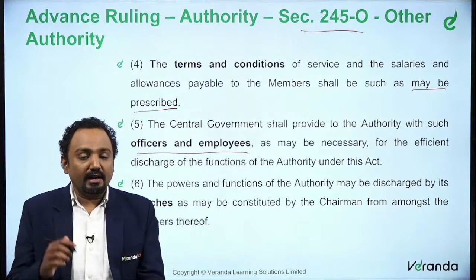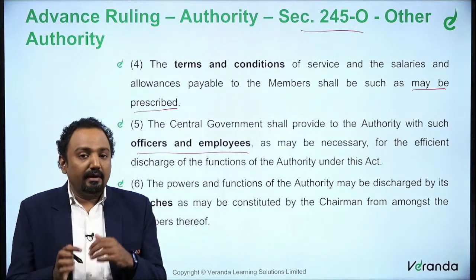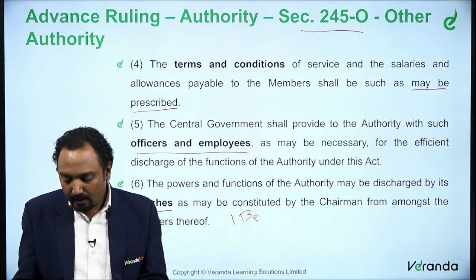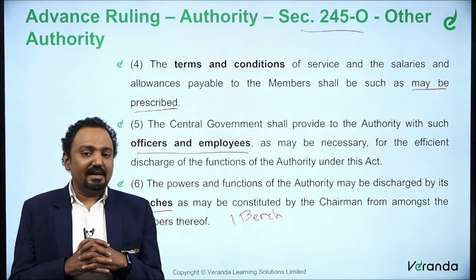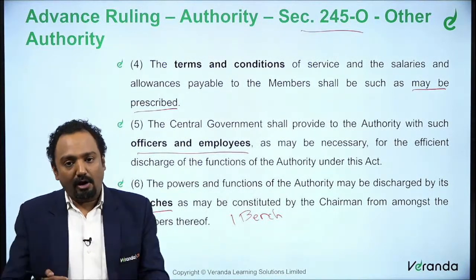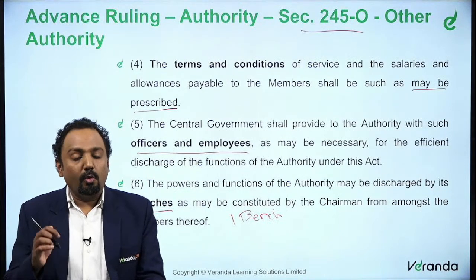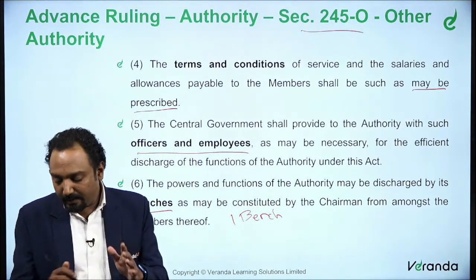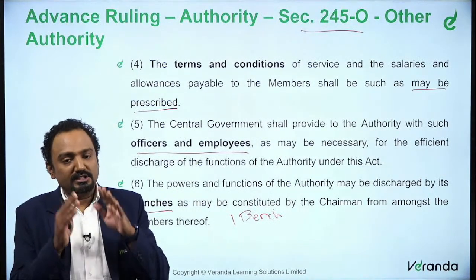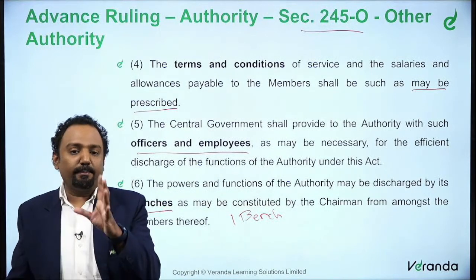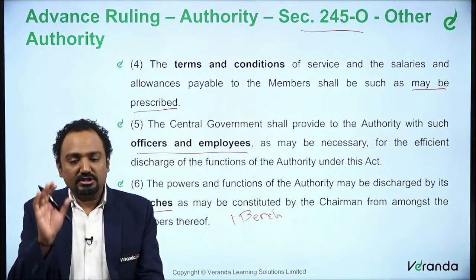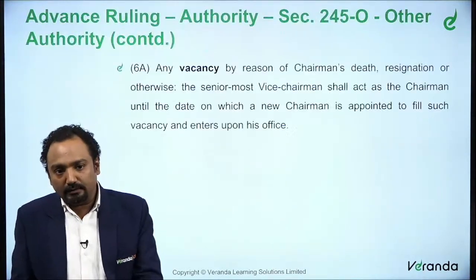And then whatever powers and benches we are talking about, when you say a bench, the bench will generally be headed by a chairman. So it will be headed by a chairman and it will have other members apart from the chairman. Whatever powers have been provided to this bench will be eligible. The chairman and the members will have the powers and functions to discharge the duties of the AAR. So the composition will be a chairman and these members that we are talking about.